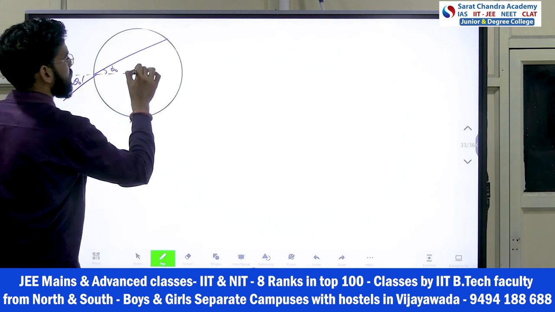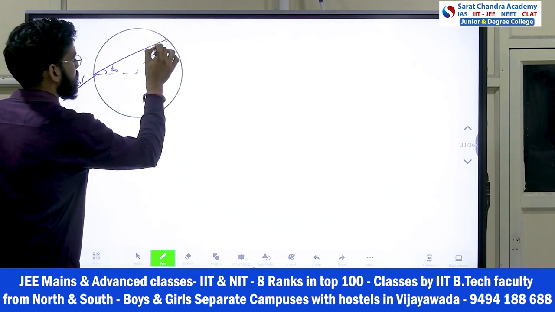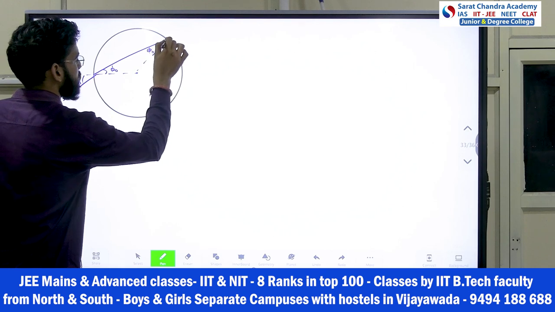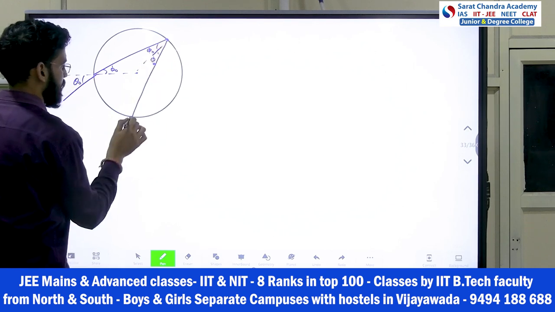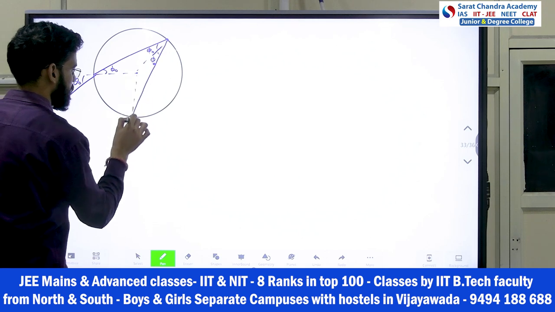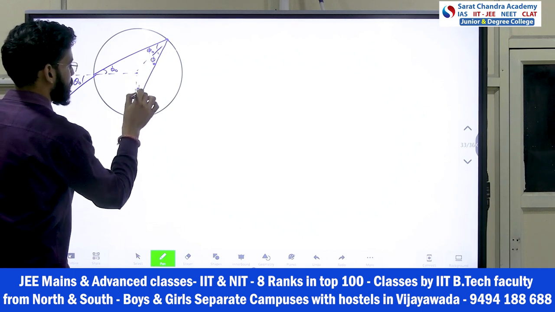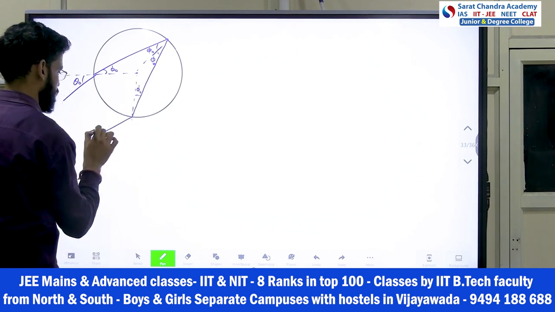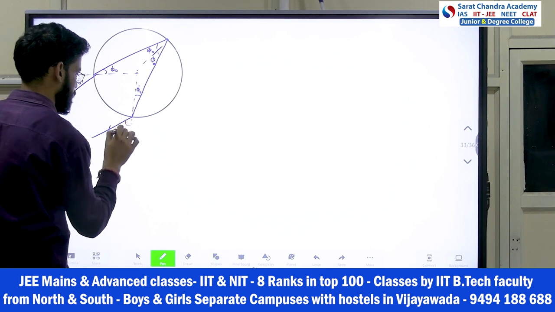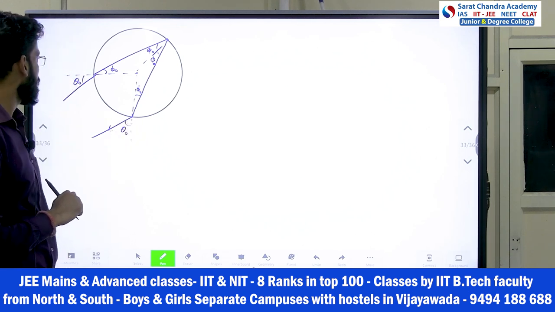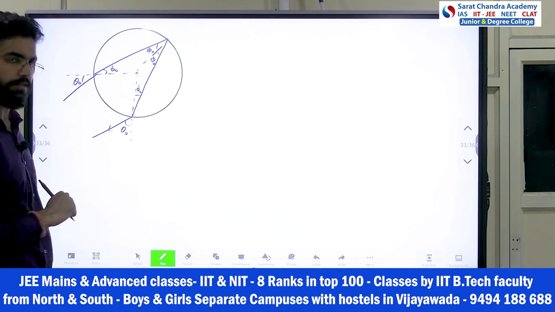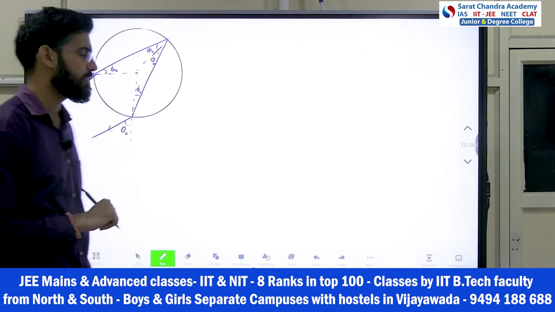Then this will also be phi naught, right? And then again it refracts with phi naught, same. And from the center, this is again phi naught, right? And then again it emerges with theta naught. That's what is happening here. And now he is saying the total deviation is alpha.